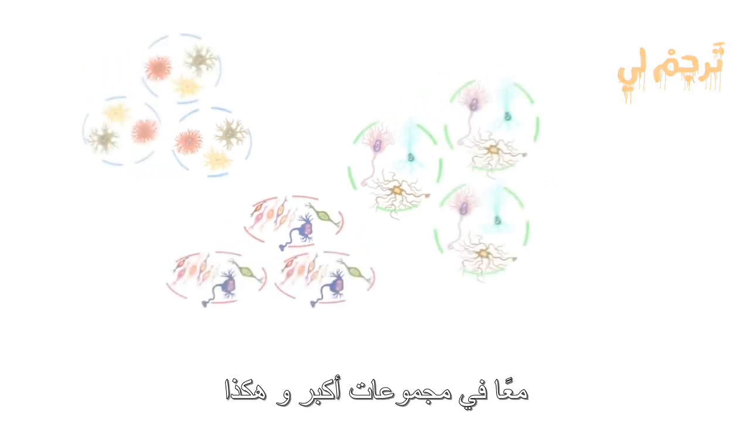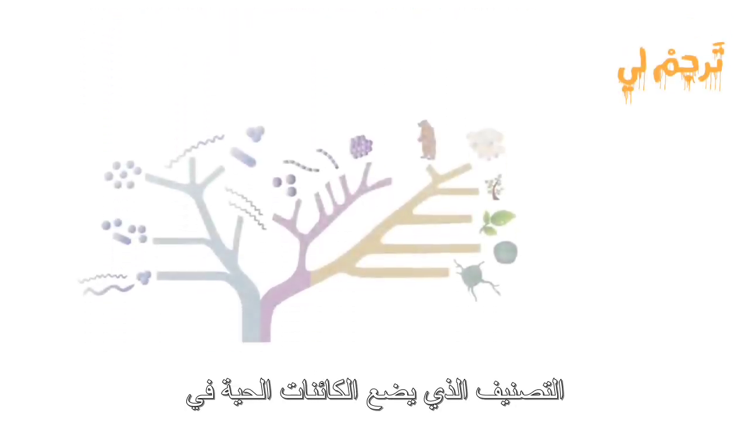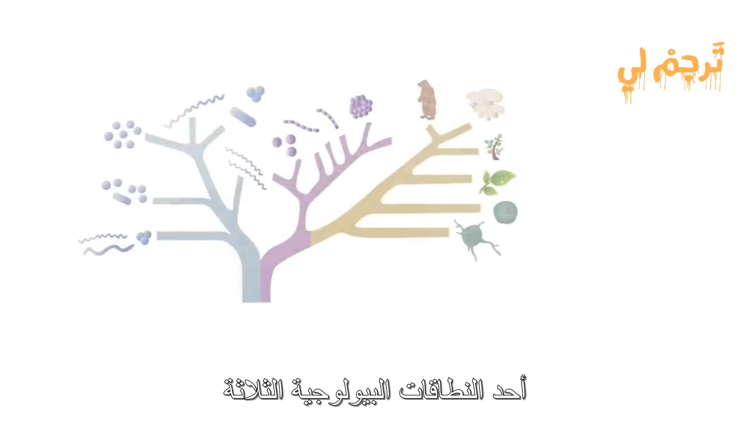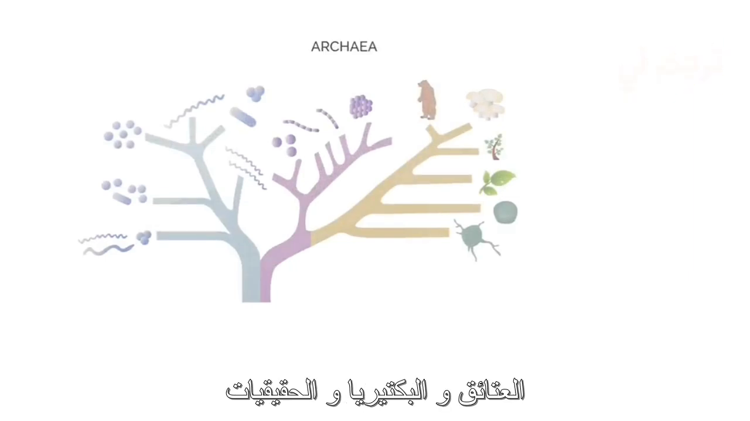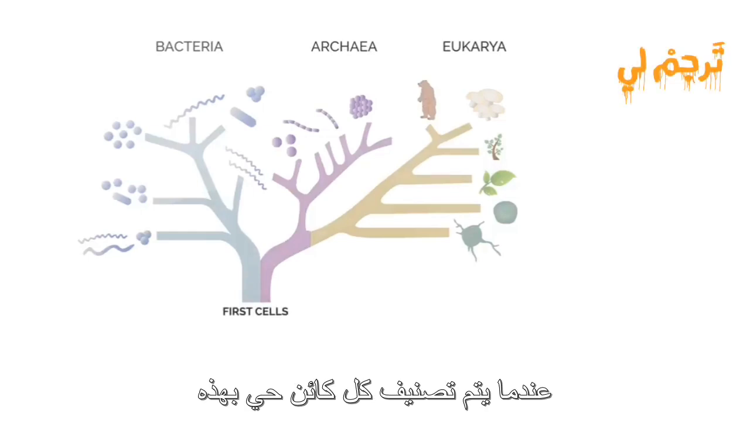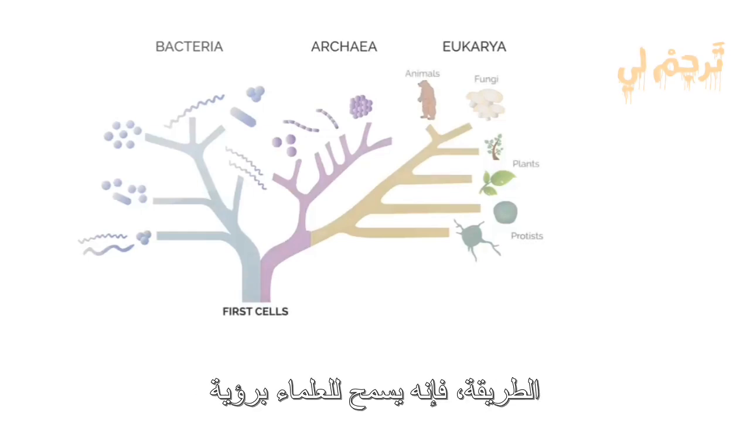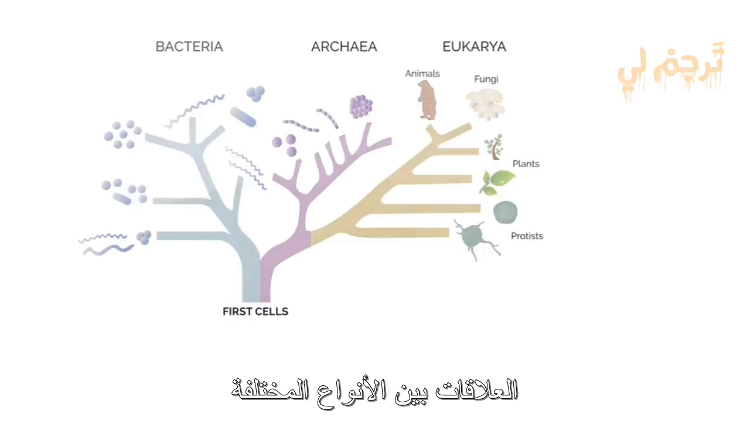These small groups are then classified together into larger groups, and so on, until we reach the top level of classification, which places organisms in one of three biological domains: archaea, bacteria, and eukarya. When each organism is classified in this way, it allows scientists to see the relationships between different species and make sense of a hugely diverse array of life.